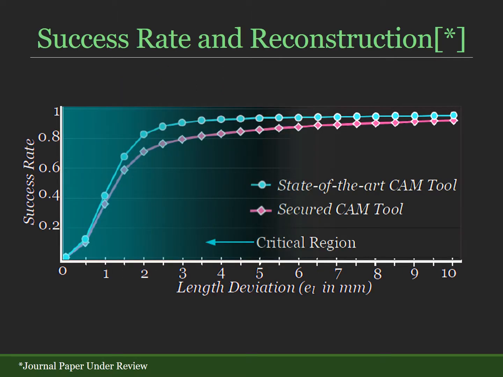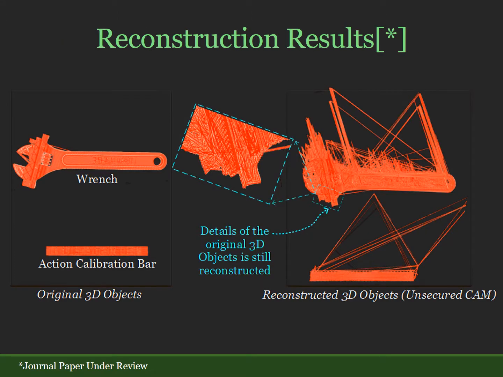We measure the success rate as the learning model's capability to accurately predict the points in the XY plane. As you can see in the figure, as deviation in prediction increases, the success rate increases, whereas the critical range is the region where the deviation is as minimum as possible. By utilizing the multi-channel emissions, we were able to reconstruct the original object as shown on the right. As you can see, we were able to reconstruct various details of the original 3D object.